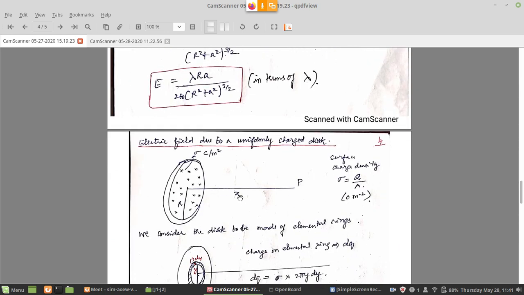Right, then we move to the next case, which was a circular disc. Now ring means that the center is a gap, there is a gap there.